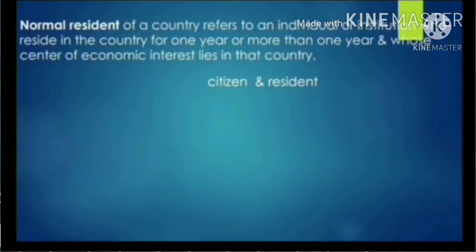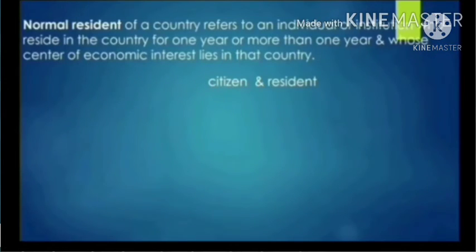Just suppose we have an example, a large number of Indian nationals have settled in the USA, England as residents just because they participate there in the economic activity of these countries. But for India, they are NRI Indians just because they have the citizenship of India. So in some cases, a person can be both resident of a country and citizen of a country.